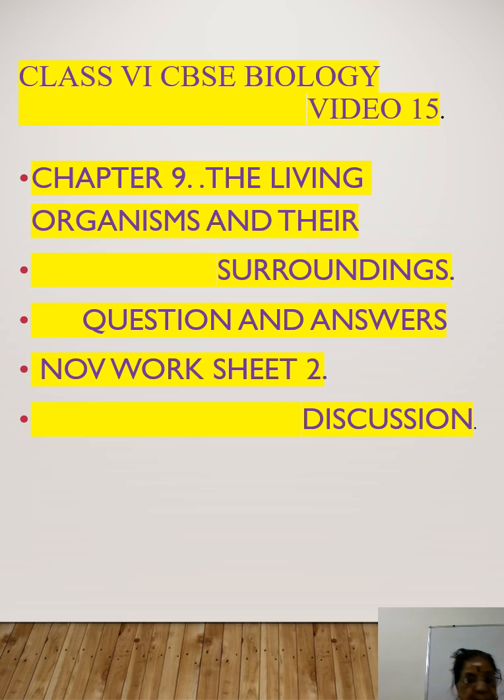Now this biotic component we are learning first as producers. Plants are the producers. They produce food by the process of photosynthesis. Especially green plants prepare their own food, so they are called autotrophs.